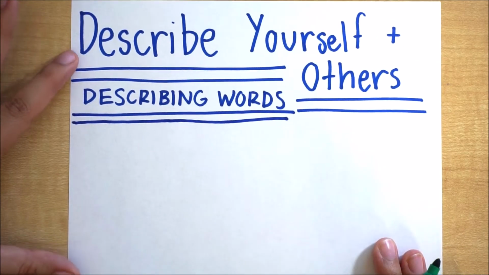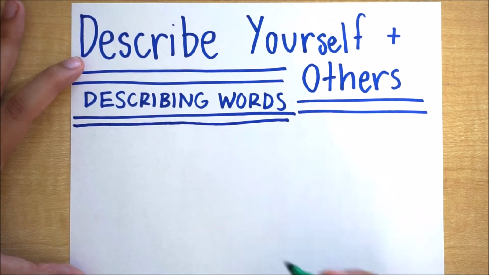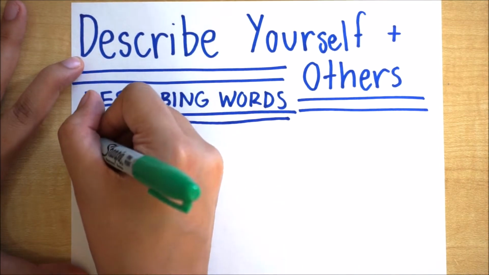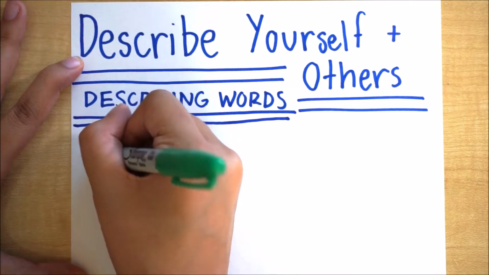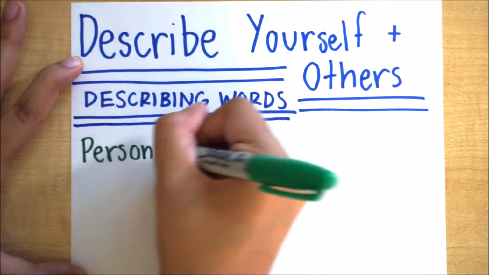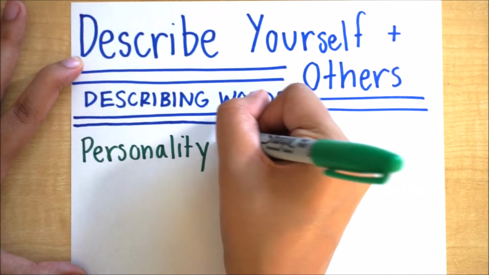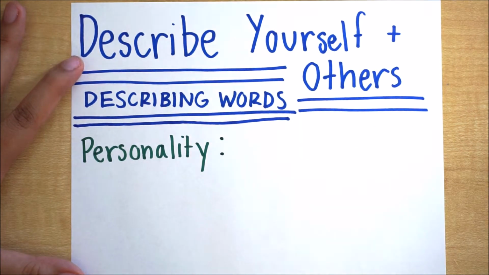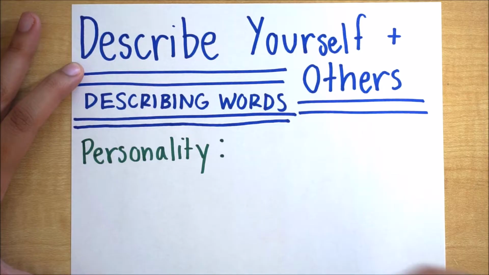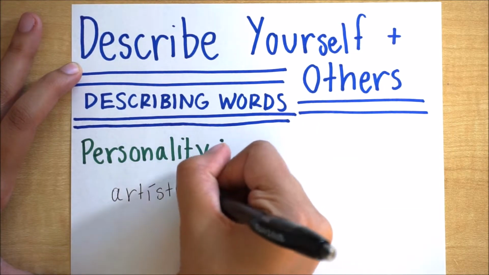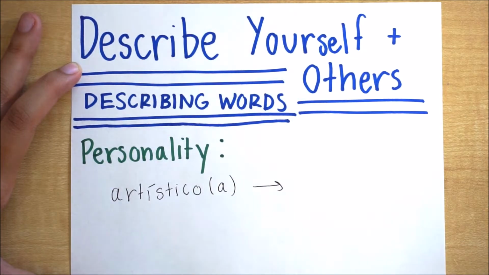Alright, so let's get started. When we describe ourselves or when we describe other people, we have to use describing words. And we can kind of categorize how we want to describe people. We can describe people based on their personality, or we can describe people based on how they look, their appearance. So here let's go over the vocab words that we can learn for personality.